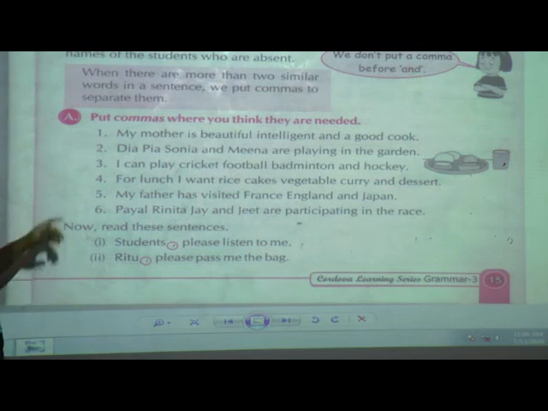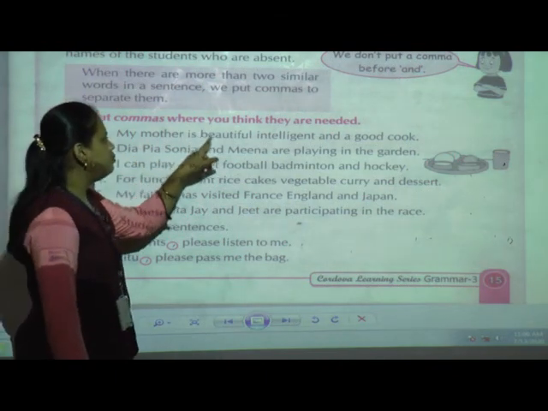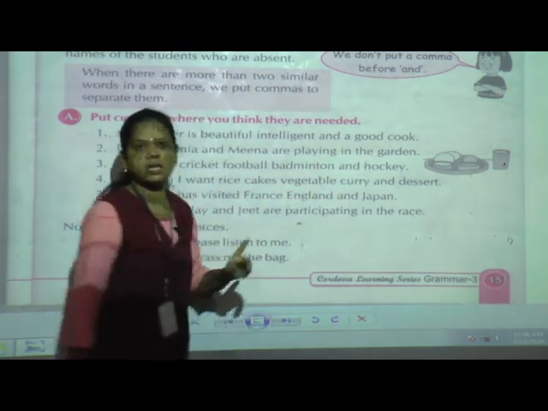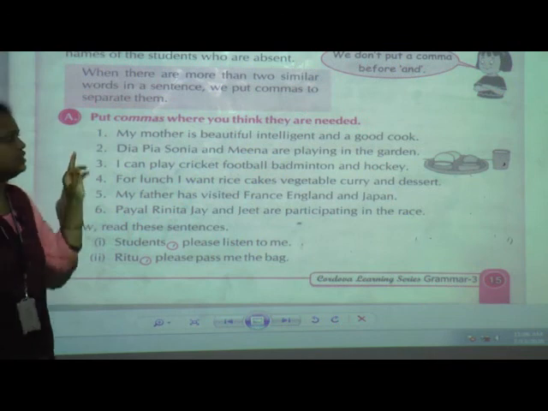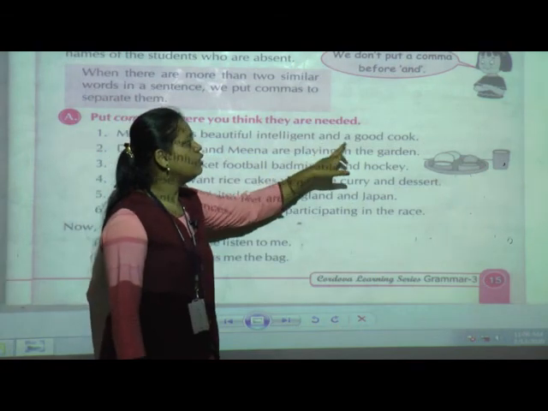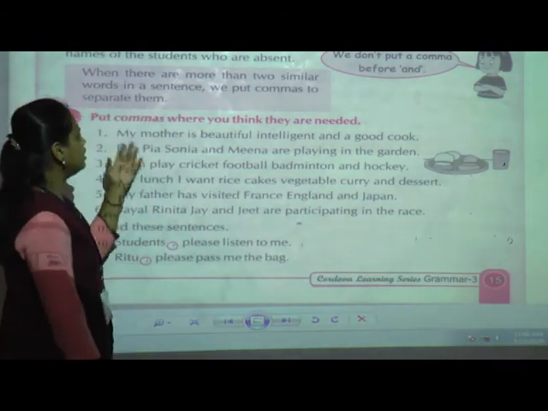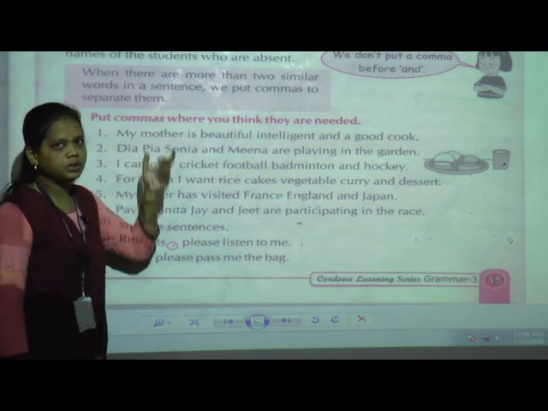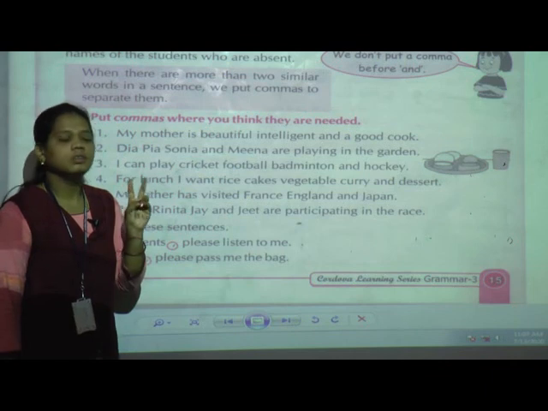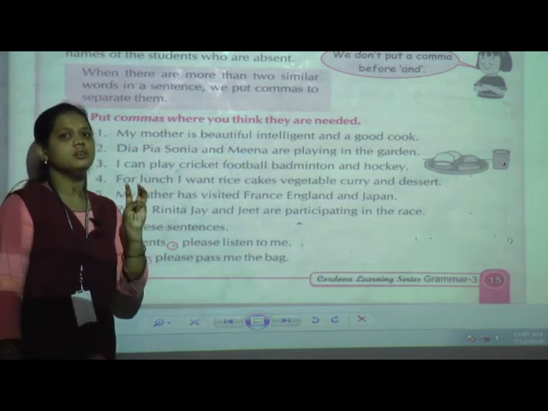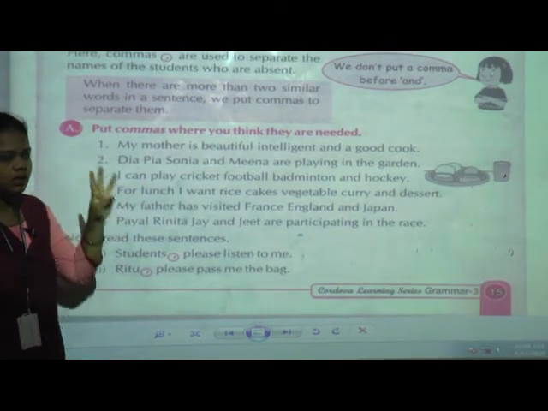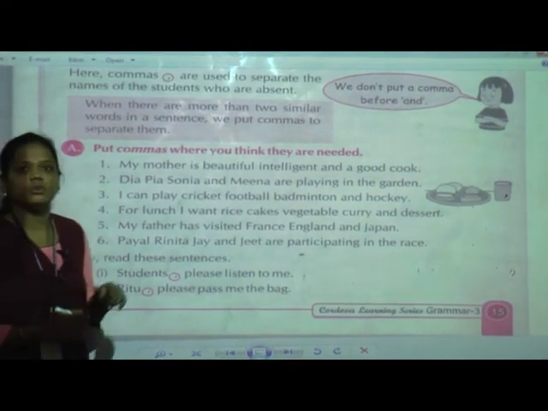Now first one is, my mother is beautiful, intelligent and a good cook. See, everyone's mother, she is beautiful, she is intelligent and a good cook. Now here it is saying about the mother, what she is. She is intelligent, she is beautiful and she is a good cook. Now here 3 similar things are given in this sentence. So what we have to do? We have to give the comma.